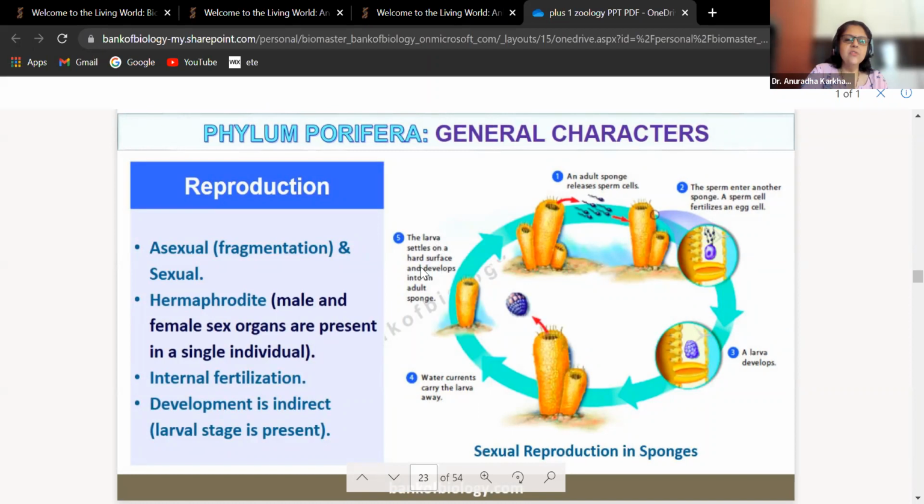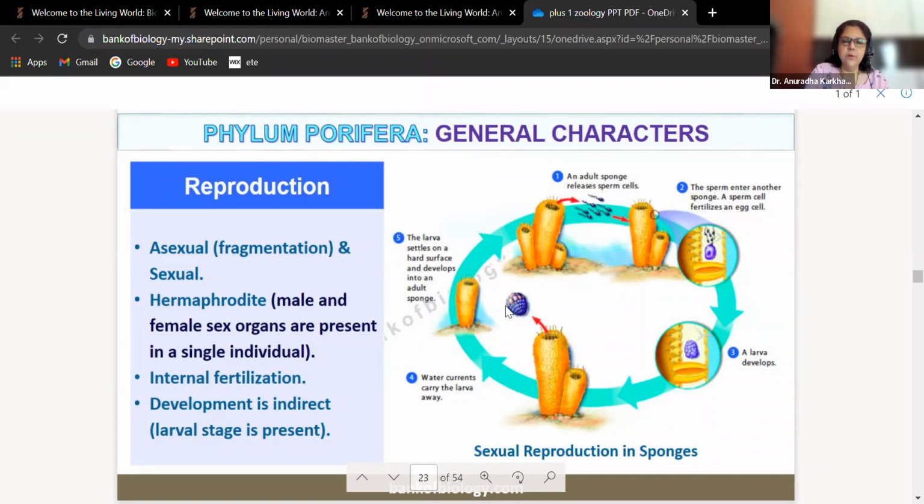The larvae settles on a hard surface and develops into an adult sponge. So इतना simple इनका reproductive cycle है, sexual reproductive cycle है. Got it? Now if you look at this larvae, it does not resemble anywhere with the adult. बिल्कुल adult के जैसा ये नहीं दिखता है ना? इसलिए हम इसको कहते हैं indirect development. Got it?